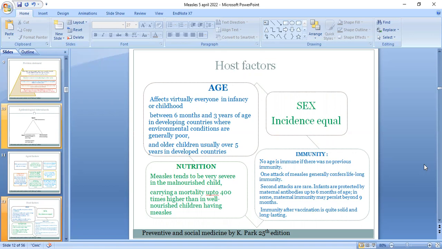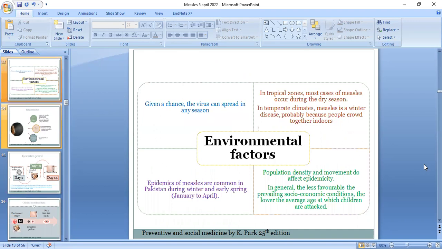Infants are protected by maternal antibodies up to 6 months of age. In some, maternal immunity may persist beyond 9 months. Immunity after vaccination is quite solid and long-lasting. Now, the environmental factors. Given a chance, the virus can spread in any season. In tropical zones, most cases of measles occur during the dry season.